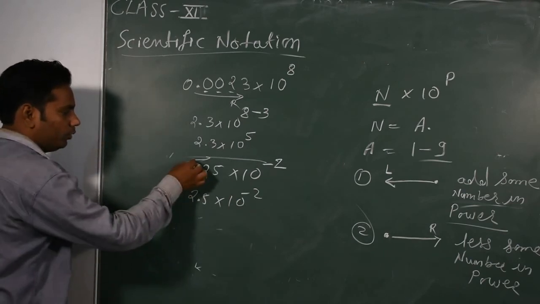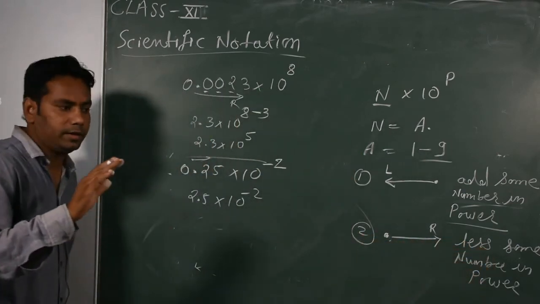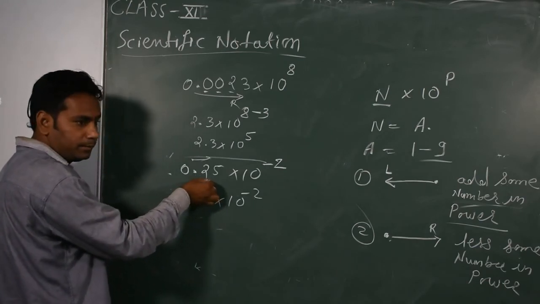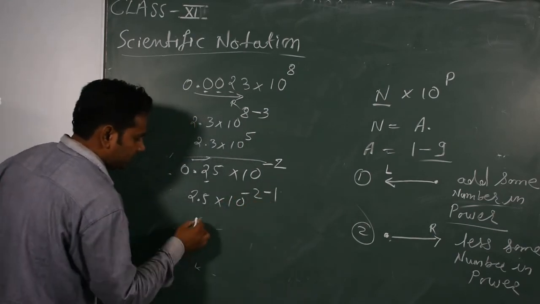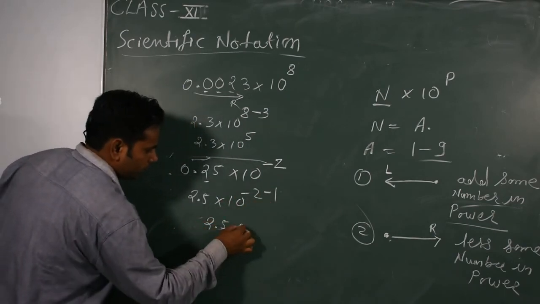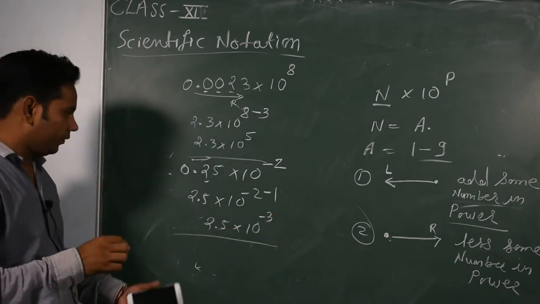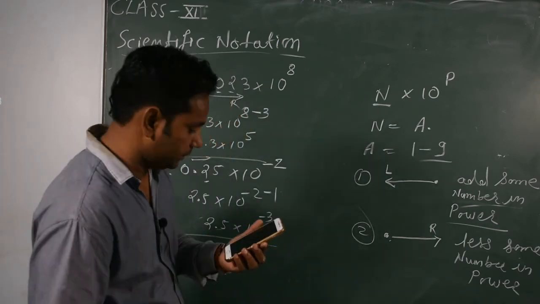I moved the decimal point to the right side, so subtract from the power. How many digits did I cross? Only 1, so minus 1. Then minus 2 and minus 1 is equal to minus 3. Clear? We will solve some more problems so that you are clear on scientific notation.